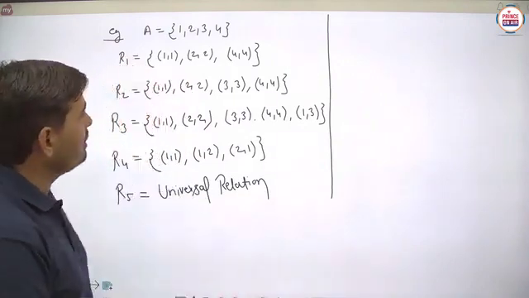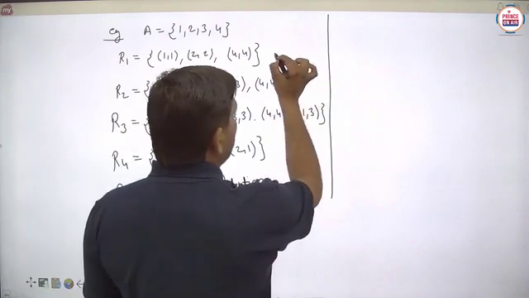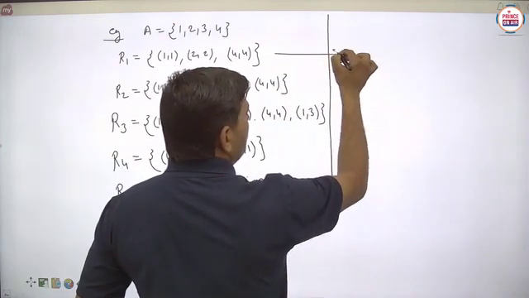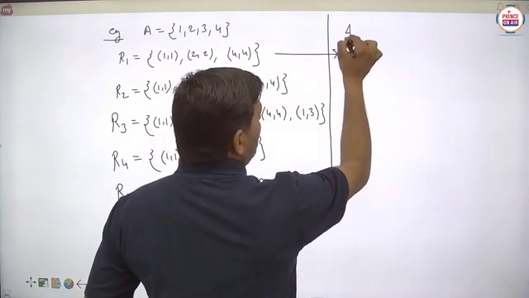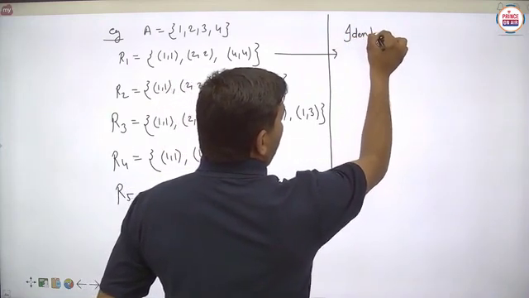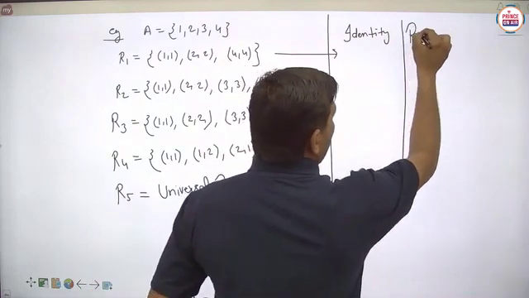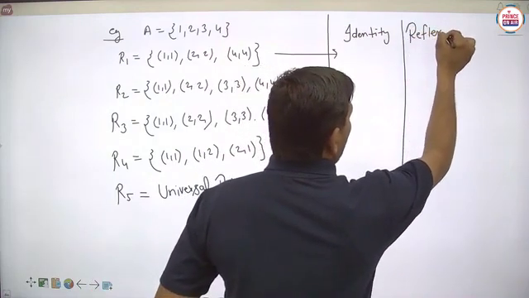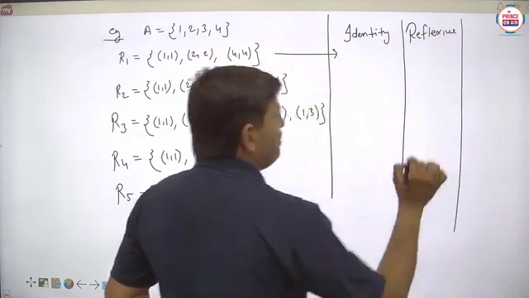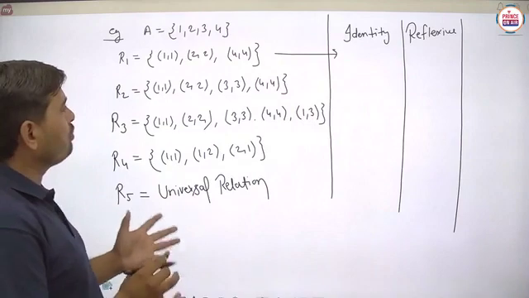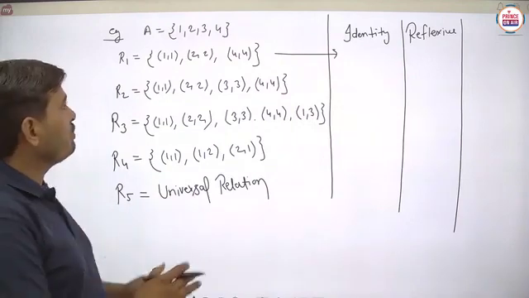Is it to be clear? So we have to see the very first relation here. In this particular part, we have to check the identity relation and the reflexive nature of any relation. So for the very first relation, you can check that 1,1; 2,2 and 4,4 are available.